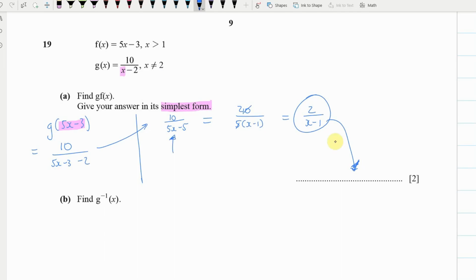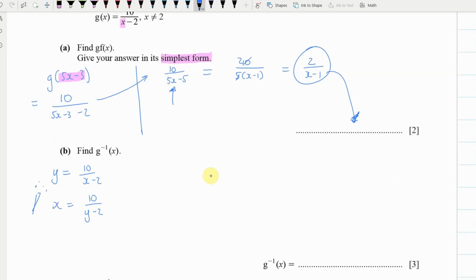Now, the next one is finding the inverse function. So first step is to write this, y equals 10 over x minus 2. Now in class we've talked about our magic wand. And you go, whoops, dodgy looking wand, and swap our x and y's over, because that's what an inverse is. It's swapping your input and making that the output, and swapping the output and making that the input. Okay, now we're going to rearrange the formula. So we're going to go x into y minus 2 equals 10. We want y to be the subject, so I'm going to divide that x across, so it's 10 over x.